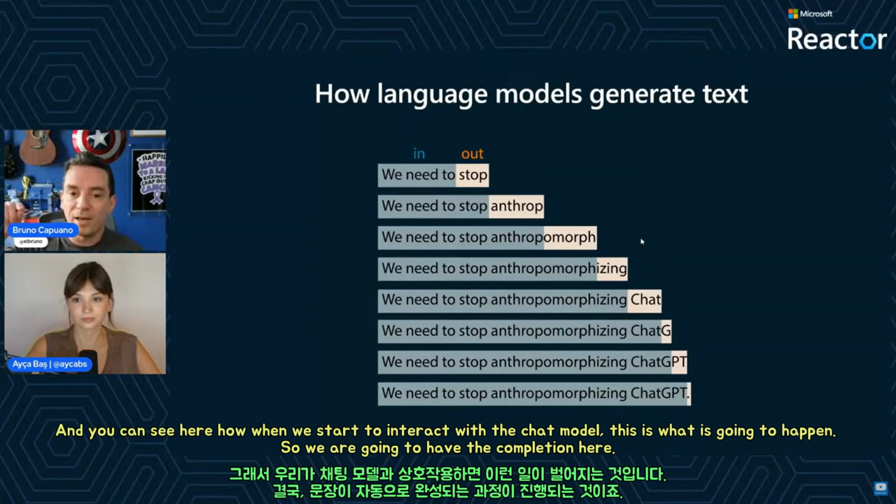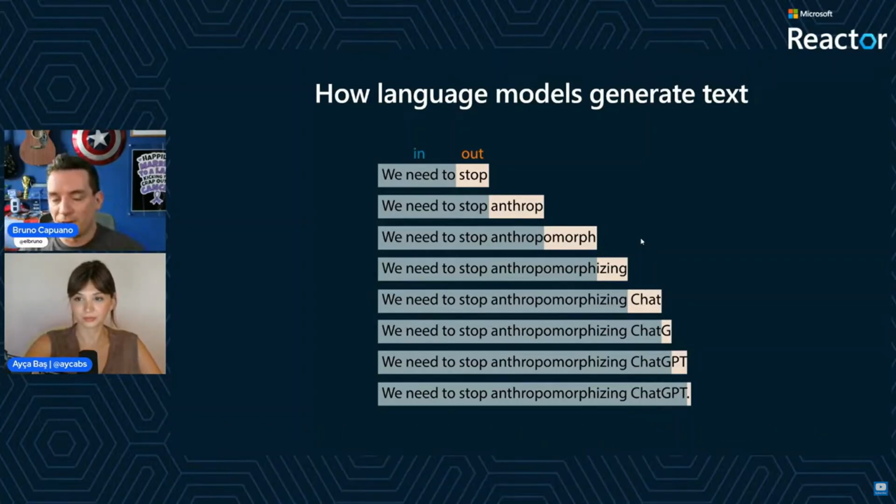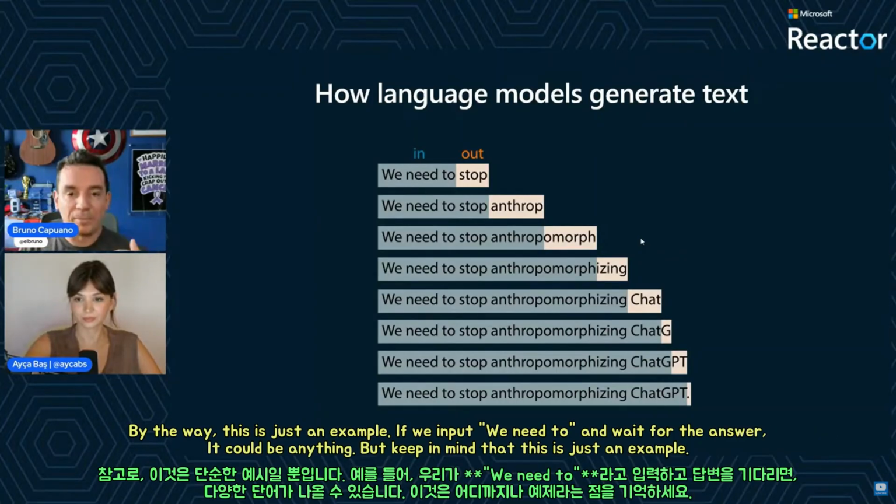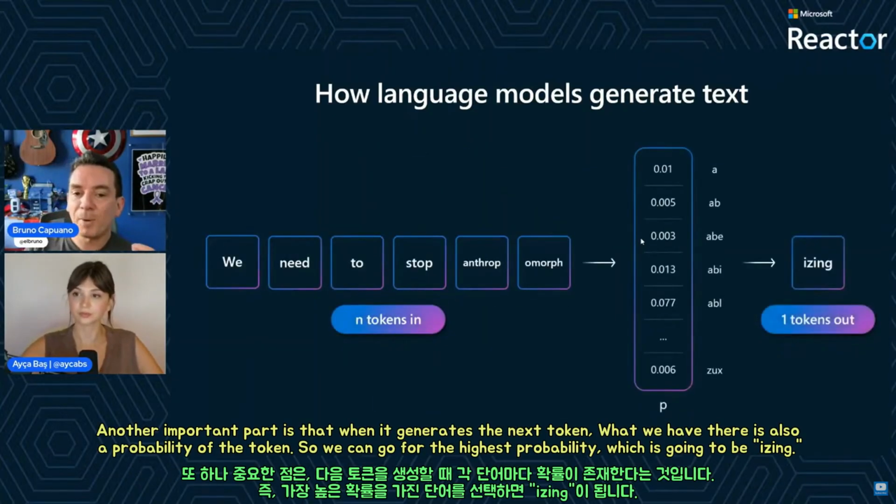And you can see here how, when we start to interact with the chat model, this is what is going to happen. So we are going to have the completion here. And by the way, this is an example. If we ask any model, and we write, we need to, and wait for the answer, it could be anything. But keep in mind that this is an example. Another important part is that when it generates the next token, what we have there is also a probability of the token. So we can go for the highest probability, which is going to be icing.